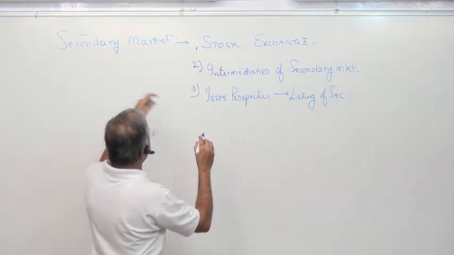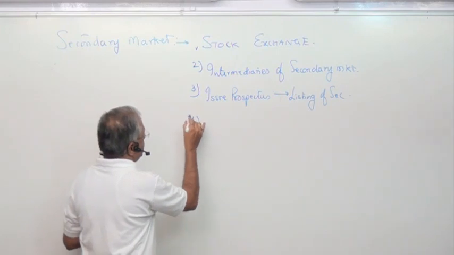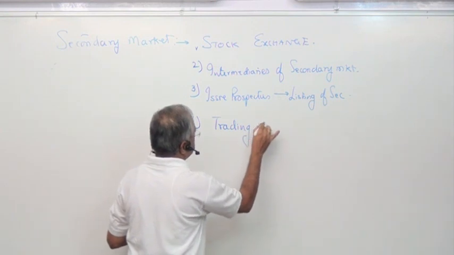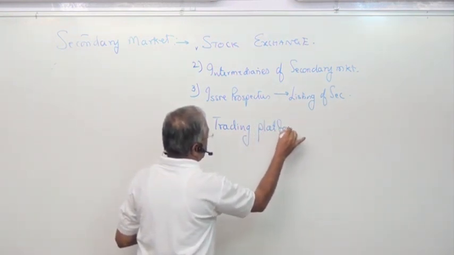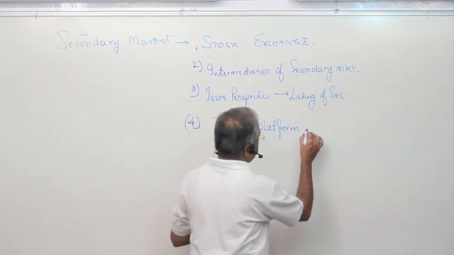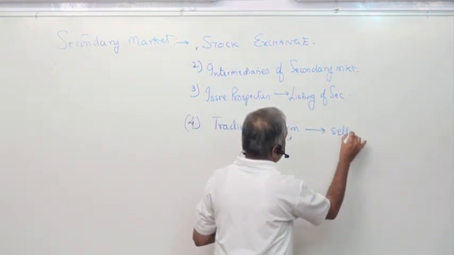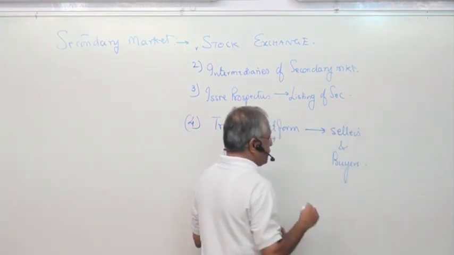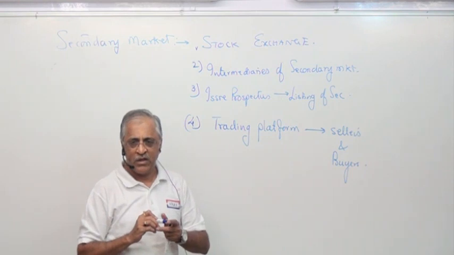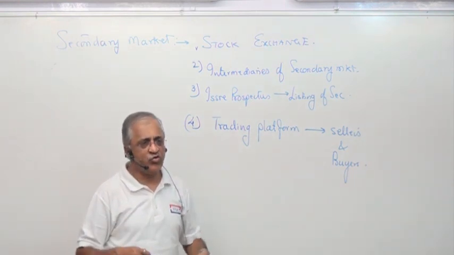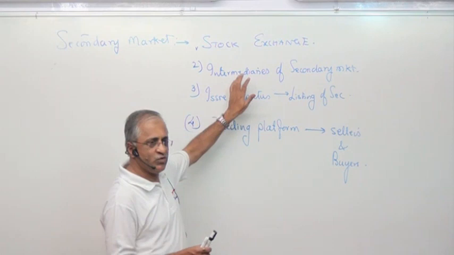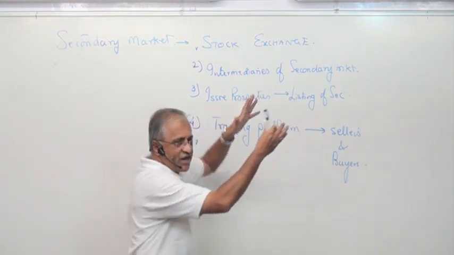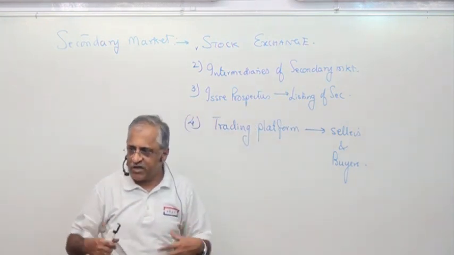So this is what you have to know, stock exchange intermediaries. Now, the stock exchange, the secondary market, is nothing but a trading platform where there are sellers and buyers. They buy and sell goods. There are still many people who don't do it directly, so there are intermediaries. We'll be seeing all these intermediaries. We'll put it like our normal style, here primary, here secondary. Then we will check out what the intermediaries are.